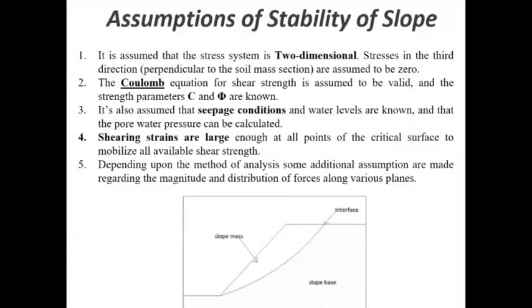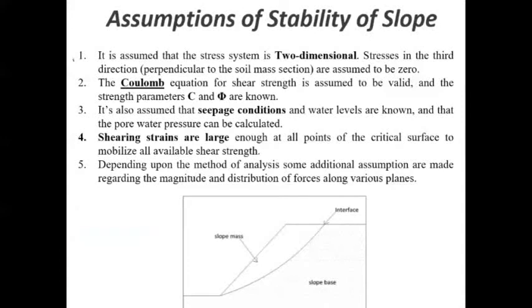The next one is the assumptions of stability of slope. As far as the stability of slopes is concerned, these are some of the assumptions which are useful for solving the numericals related to slopes, and which may be practically helpful in understanding the various criteria in determining the factor of safety in the case of a slope. Let us try to understand what those assumptions are.